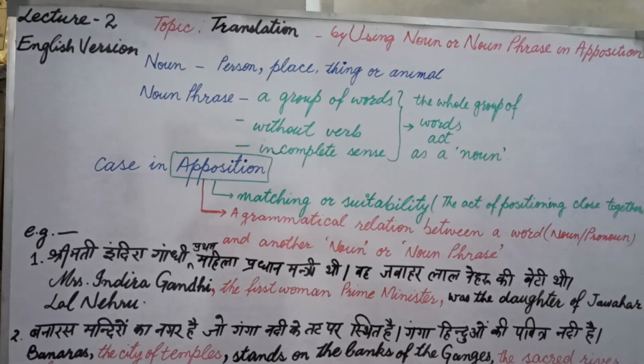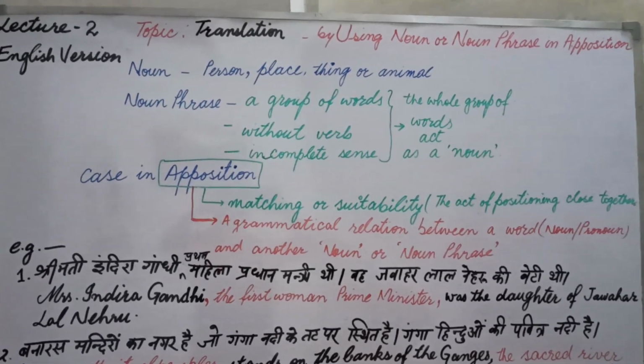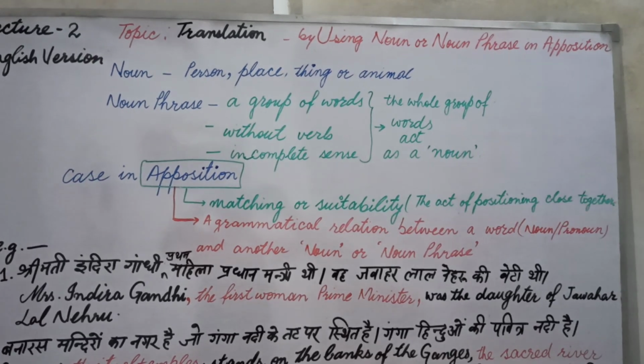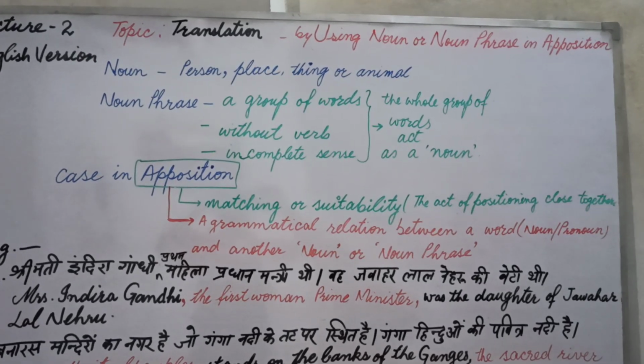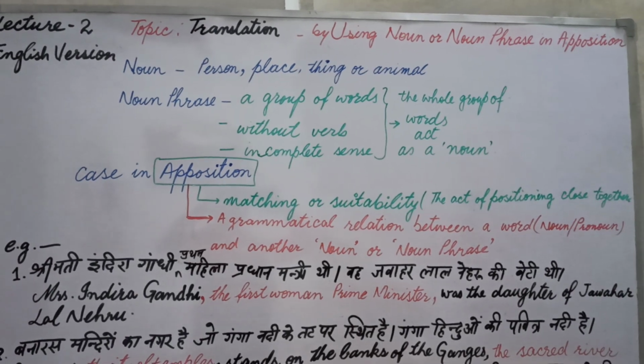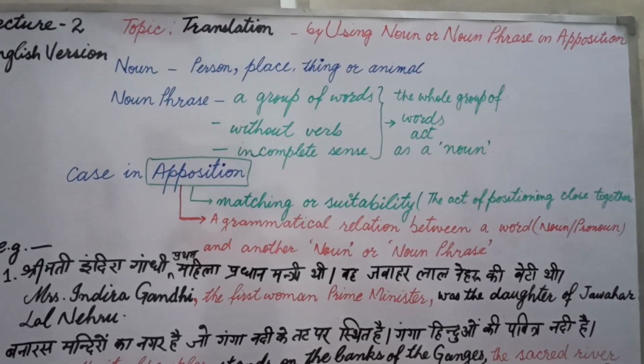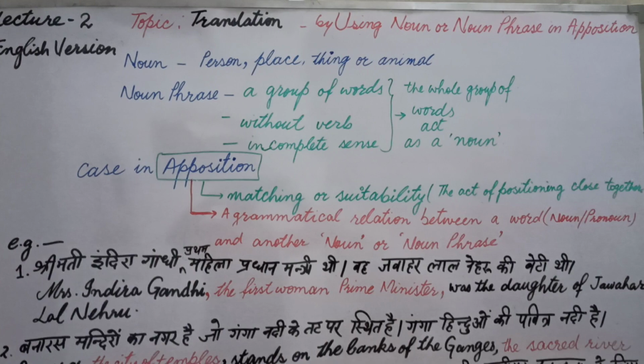Now let's begin with translation. You know very well, when we change one language into another, that is called translation. And now let's understand what's noun. Noun is the name of a person, place, or a thing or animal. You know very well. Now the main thing is what is phrase.